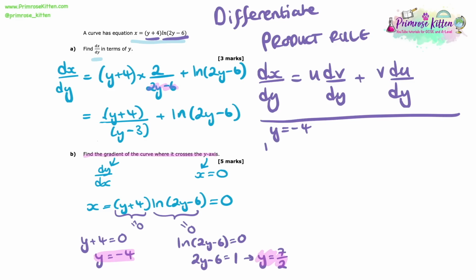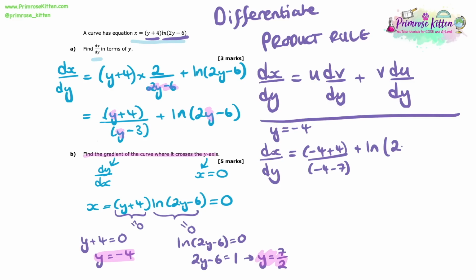So starting with y equals minus 4, that makes dx/dy equal to (minus 4 plus 4) over (minus 4 minus 3) plus ln of (2 times minus 4 minus 6).